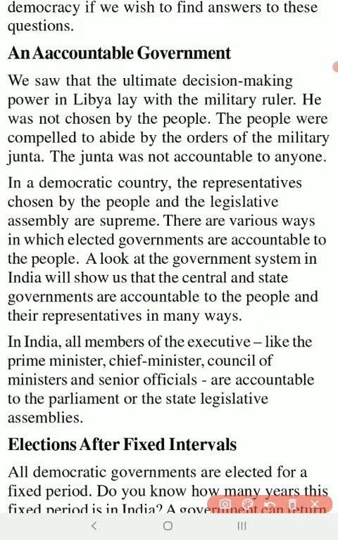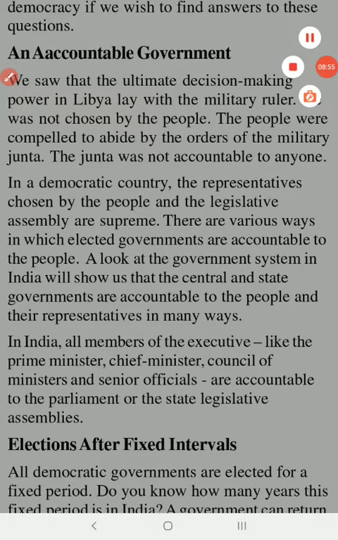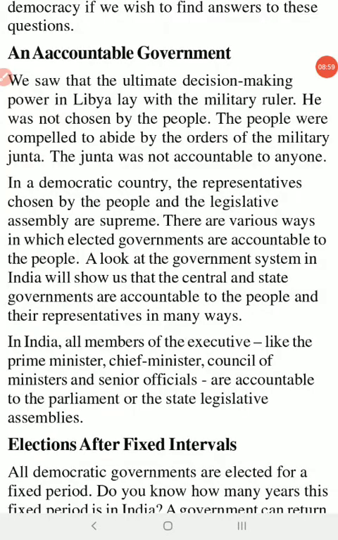Why do we say the government should be accountable, the government should be transparent? It is because the government is not a monarchical government, it is a democratic government. It is elected by the people, and therefore the government has to be transparent enough about what they are doing.